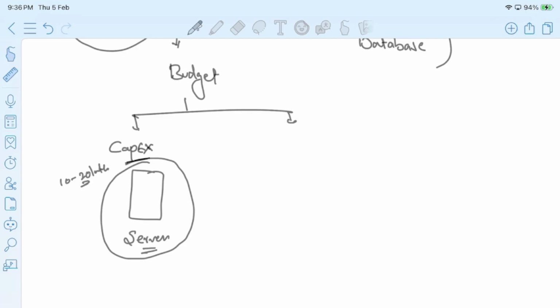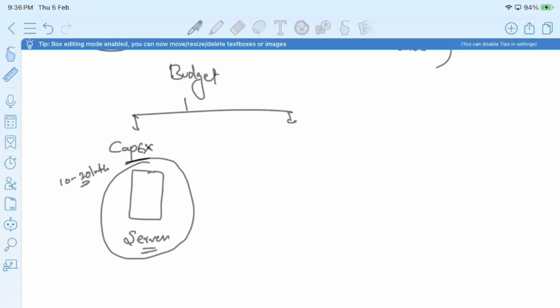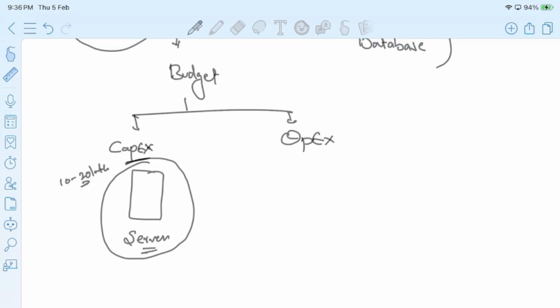Fine. Once they purchase the server, they set up the server. Time to time, there are also other expenses to maintain these machines. It is known as operational expenses. What are the operational expenses? In order to maintain the server, we need to set up a proper room, a proper setup, which is known as the data center. A data center is a physical building, a physical location where the servers are maintained.